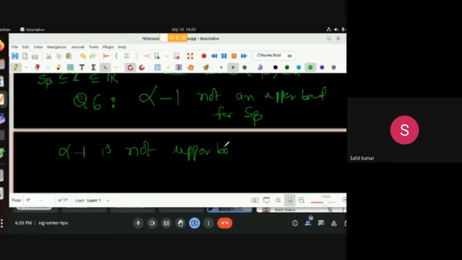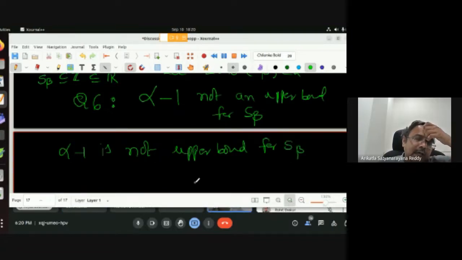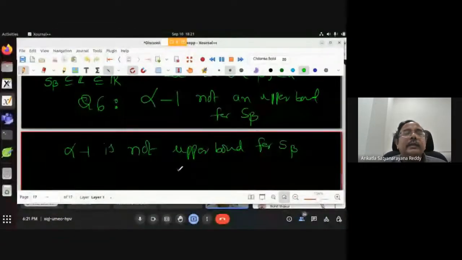Sir, alpha minus 1 is less than alpha. No, that is anyhow there. Alpha minus 1 is always less than alpha. Because of that, alpha minus 1 is not an upper bound, because alpha is the least upper bound. Any smaller number is not an upper bound, that was explained. But what is the meaning of alpha minus 1 not being an upper bound for S beta?